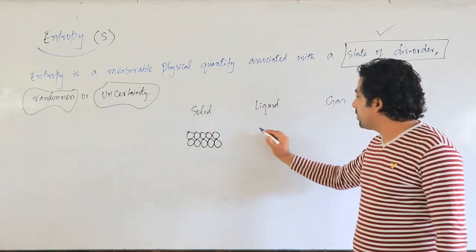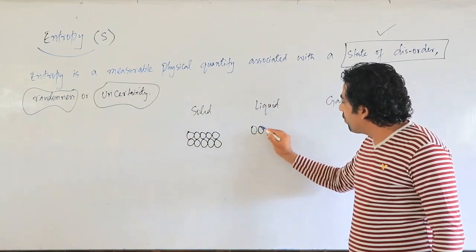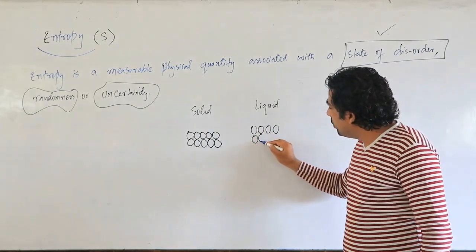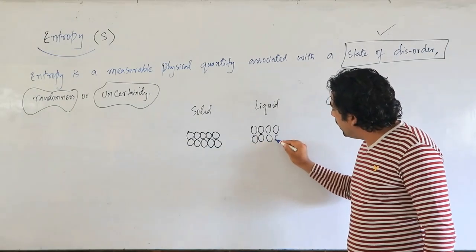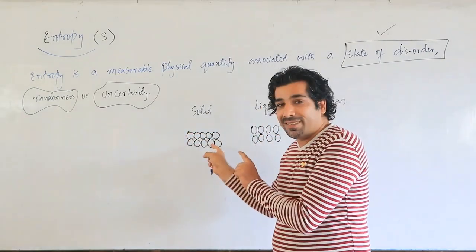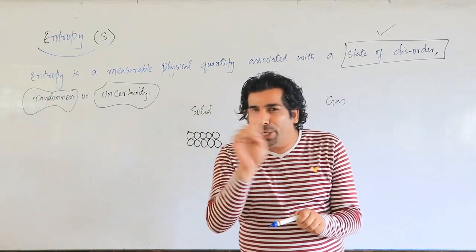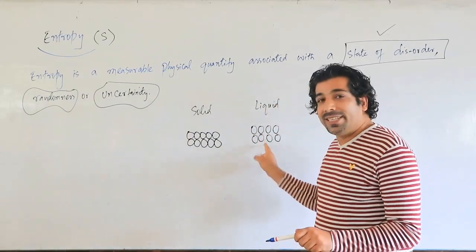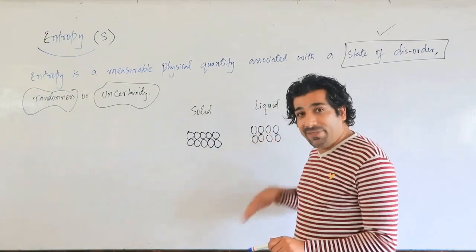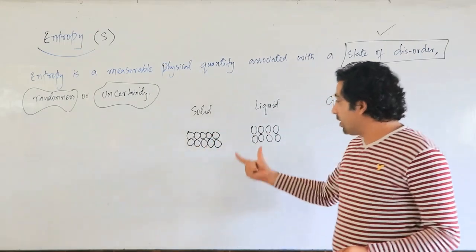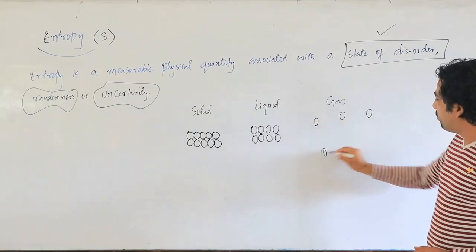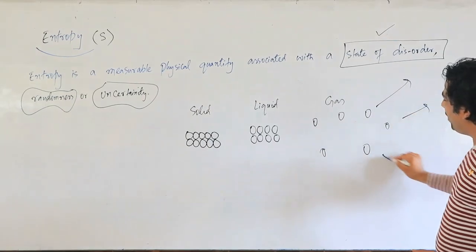But now look at the liquids, my dear friends. They are a little far away from each other. So they are a little bit free to move. The particles in the liquid can move much faster than in the solids. Here in the solids there may be a vibration of the particles, but in liquids there is a movement of particles. They can move from one place to another because they are a little free as compared to the solid. So the disorder has increased. Now look at the gas, my dear friends. These particles are free to move. They can go anywhere.